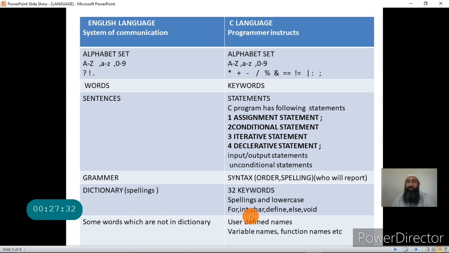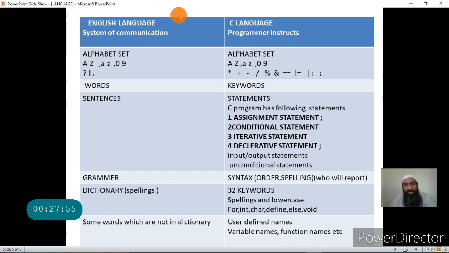We can give names to the functions, to the arrays, to the pointers, etc. You will know about these names later on, but these names are not present in the C language. These names are given by the programmer. I hope I have made the difference between the English language and the C language clear.